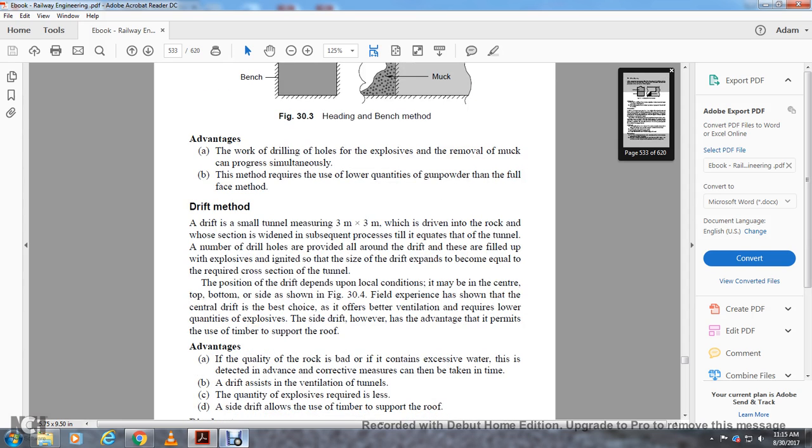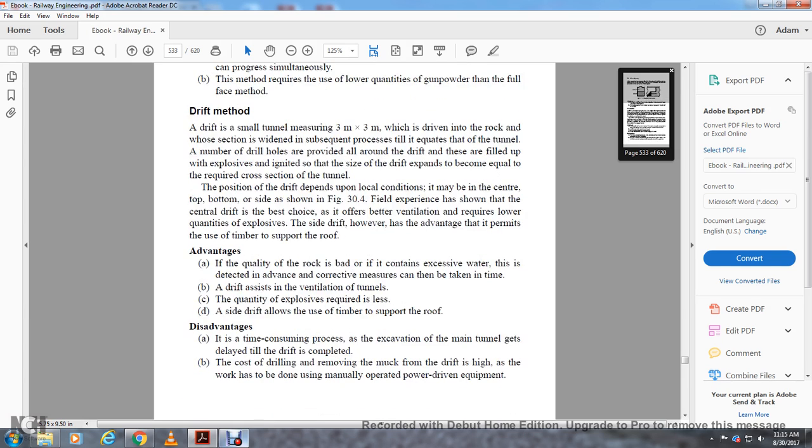Drift method. In the drift method, a small tunnel measuring about 3 by 3 meters is driven in the rock. The whole section is then enlarged in a subsequent process until it equals the tunnel. A number of drill holes are provided all around the drift. These are filled with ammonia explosive and ignited. The sides of the drift expand to become equal to the required cross-section of the tunnel. The position of the drift depends on local conditions. It may be at the center, the top or the bottom, or the side, as in figure 3.4. Field experience shows the central drift to be the best choice. It offers better ventilation and requires lower quantities of explosive. Side drift, however, has the advantage that it permits the use of timber support over the roof.